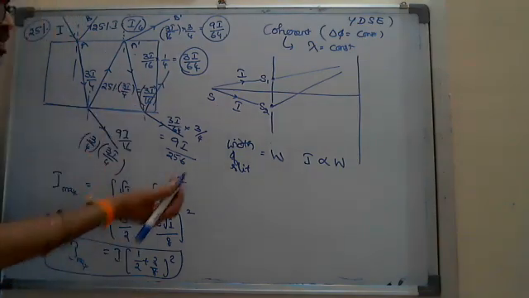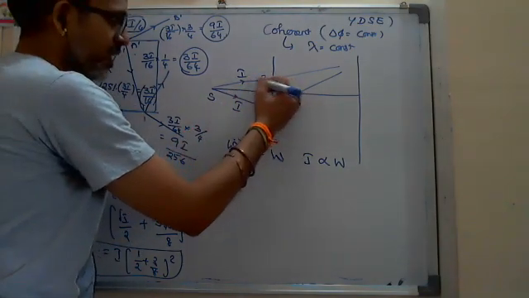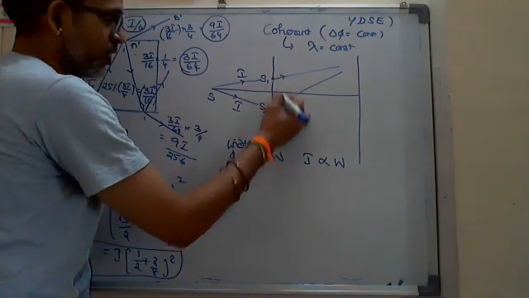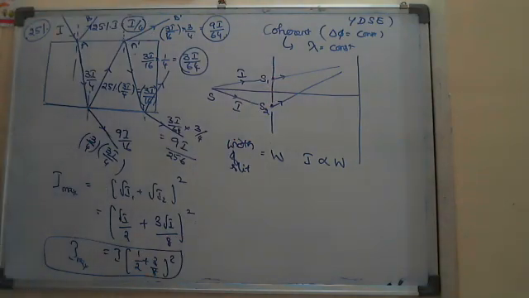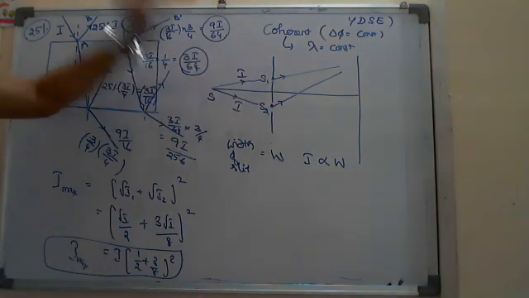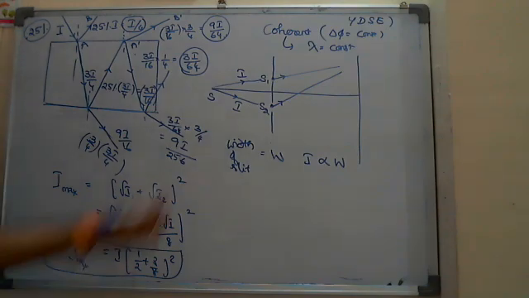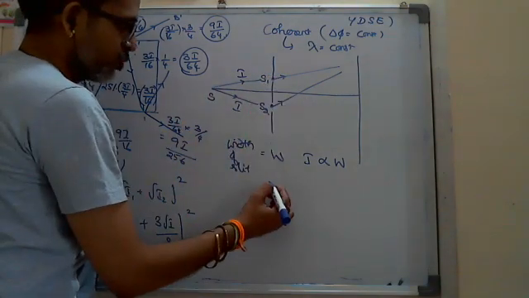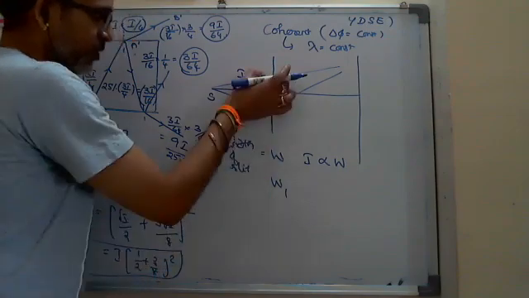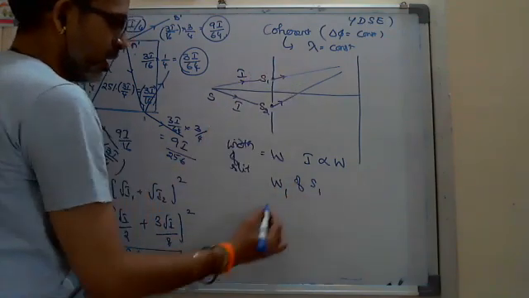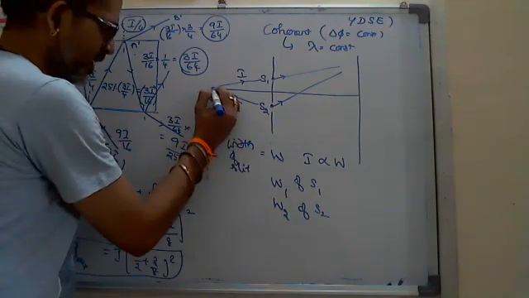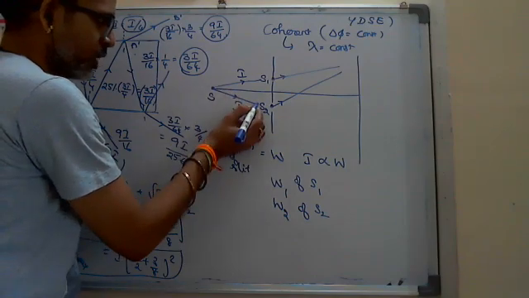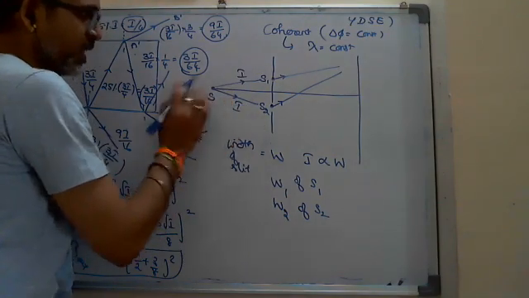But after passing S1 and S2, these are the 2 light waves coming from S1 and S2. Those 2 behave as the 2 virtual sources, not the real source. This is the real source. These are the virtual sources. Suppose the width of the slit S1 is W1, and this is the width of S2.